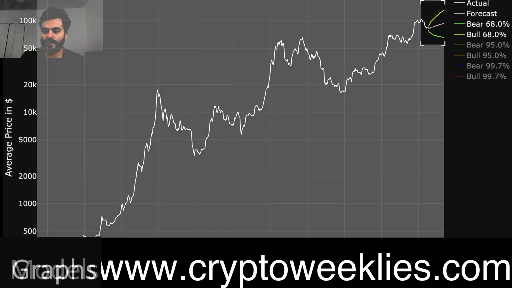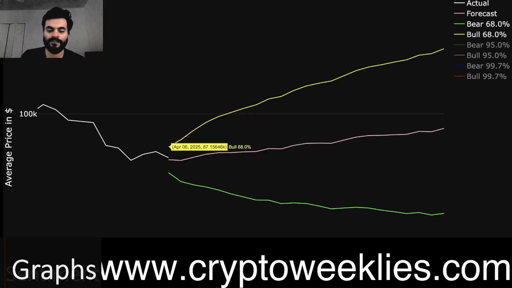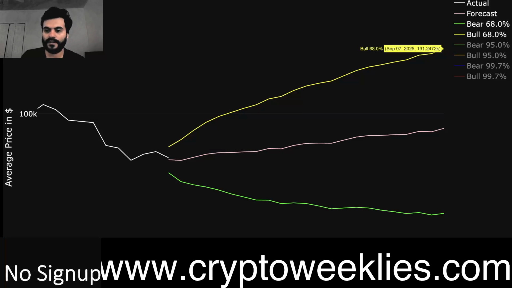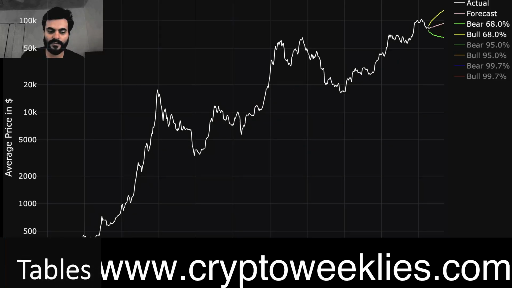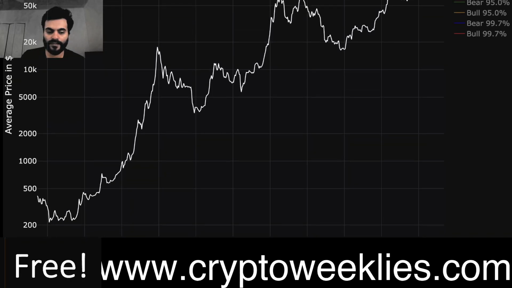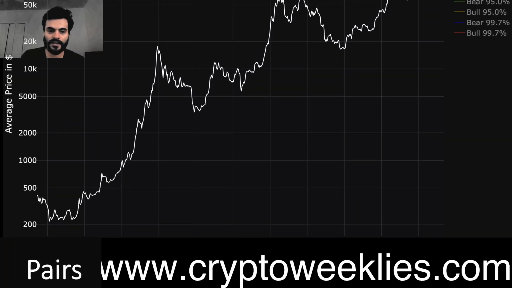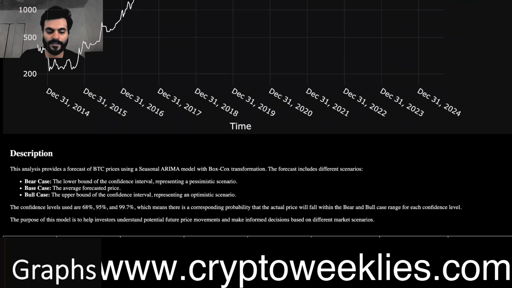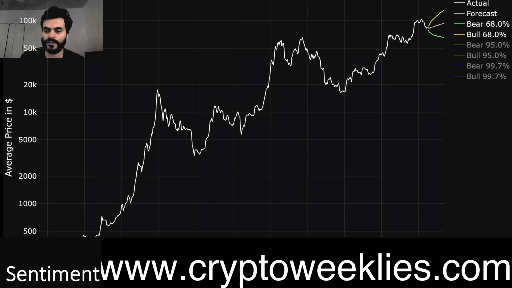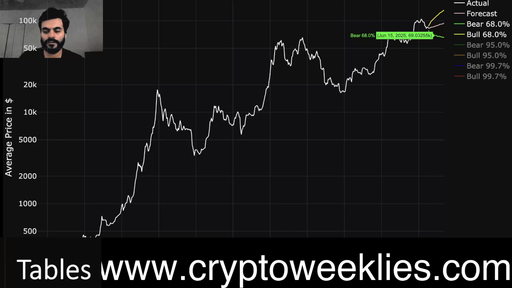If there is a one standard deviation bull case in the market, the price forecasted by the model is between 87k to about 131k for Bitcoin. Again, this model is developed using Bitcoin's historical price action as a variable, or as its training data, and using machine learning techniques, seasonal ARIMA, LSTM, and XGBoost, to identify what are the potential one standard deviation ceiling and one standard deviation floor, using this predictive capability.